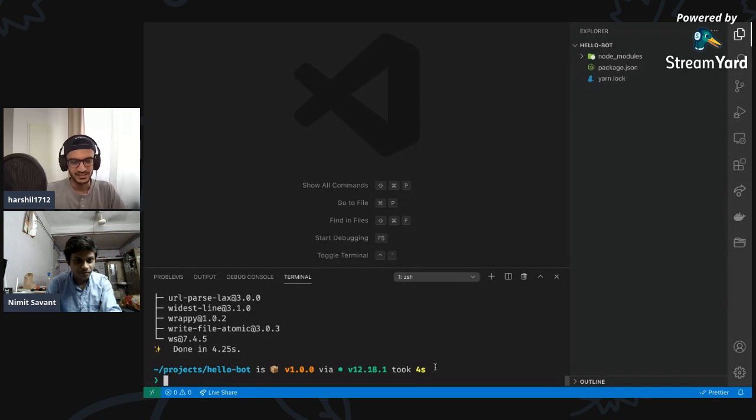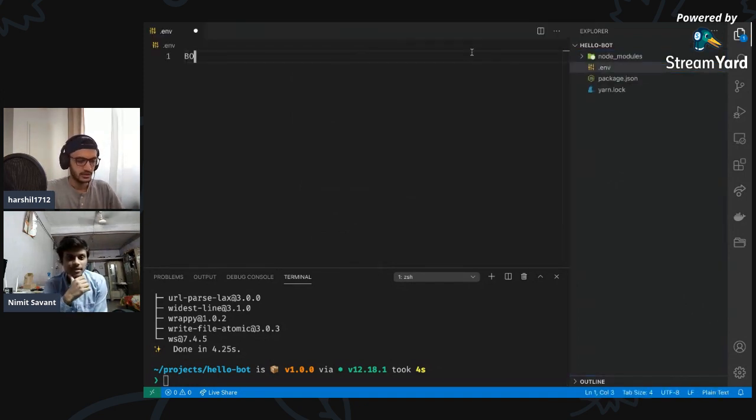Cool. So we have everything set up, and since we are talking about ENVs, I am going to create an ENV file which is going to contain my bot token. I'm going to leave it empty for now. Not going to paste anything in here. I'll come back to it on a different screen, but for now, this is going to be empty. I'm just going to save this. Awesome.